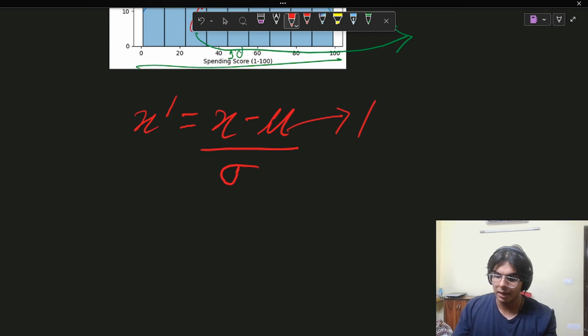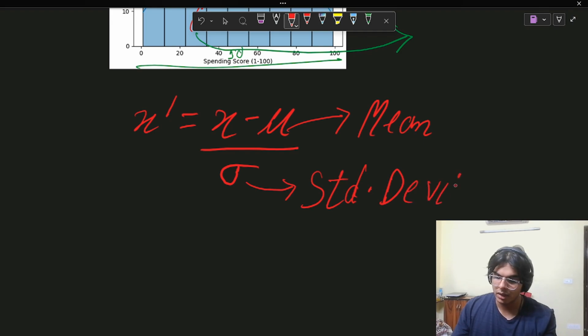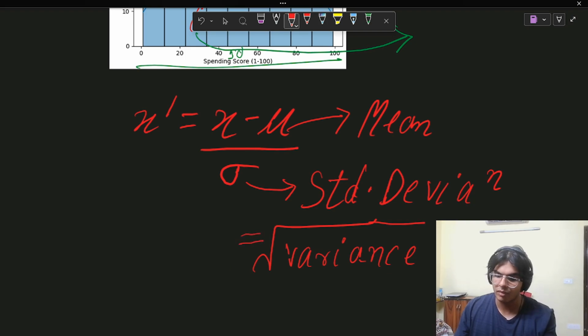This mu is nothing but the mean, and this sigma is nothing but the standard deviation. The standard deviation is nothing but the square root of variance. Some people understand statistics better in terms of variance, so I just write that this is the square root of variance.